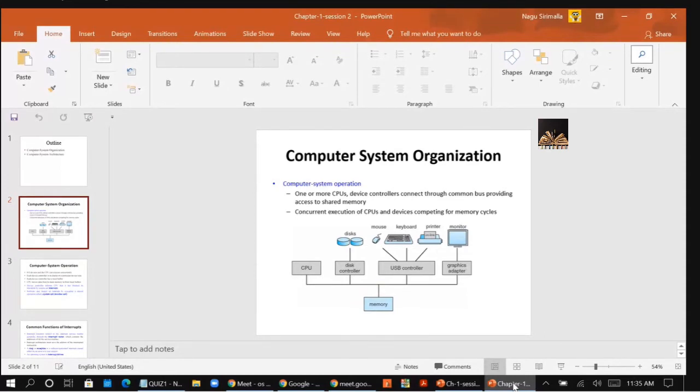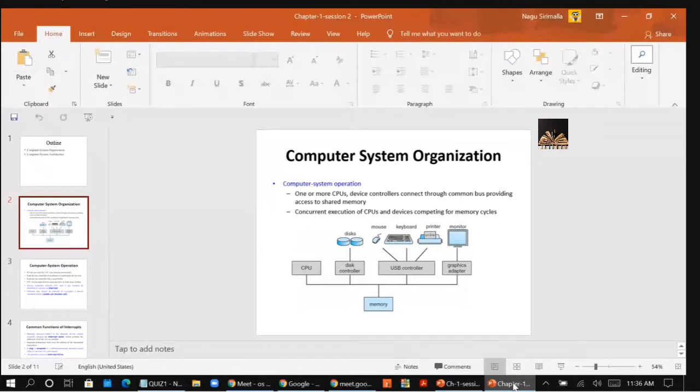Here is one more point: some services are provided outside of the kernel by system programs that are loaded to the memory at boot time. They are called system processes.